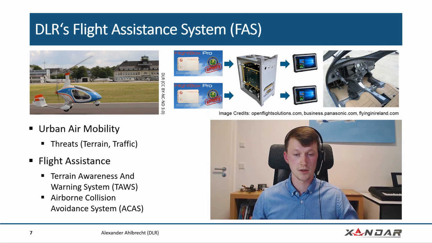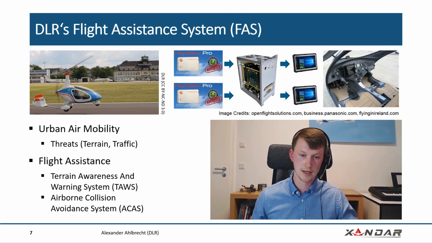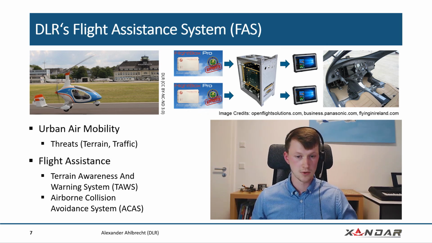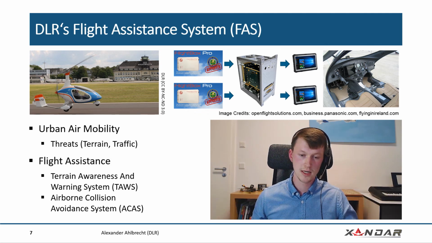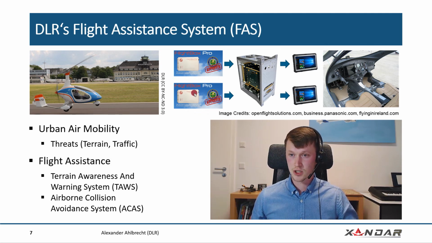Because there are also a lot of accidents related to these topics. So we have terrain awareness and warning as one of the main functionalities, and then also airborne collision avoidance. And to implement the system, we envision an architecture as shown right here.